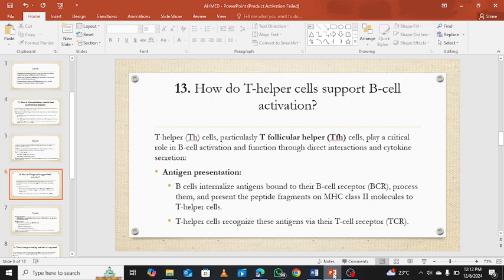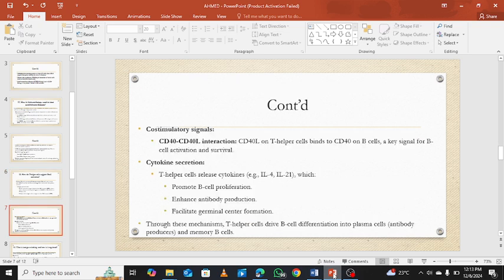The T helper cells recognize these antigens via their T cell receptors, which are called TCR. We will also have the costimulatory signal: CD40L on T helper cells binds the CD40 on B cells, a key signal for B cell activation and survival.